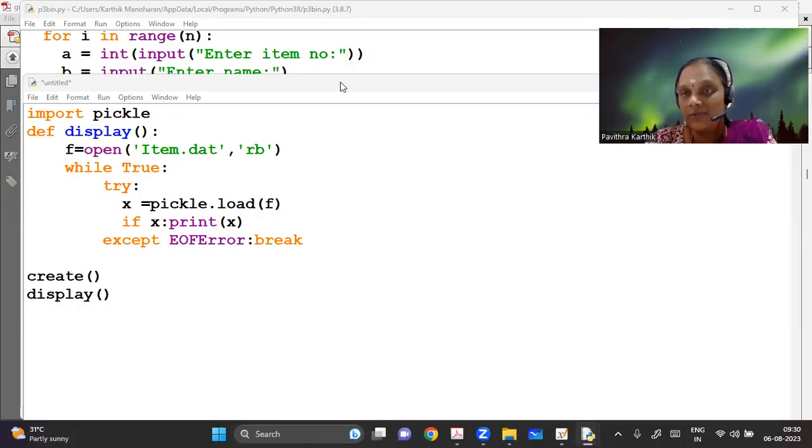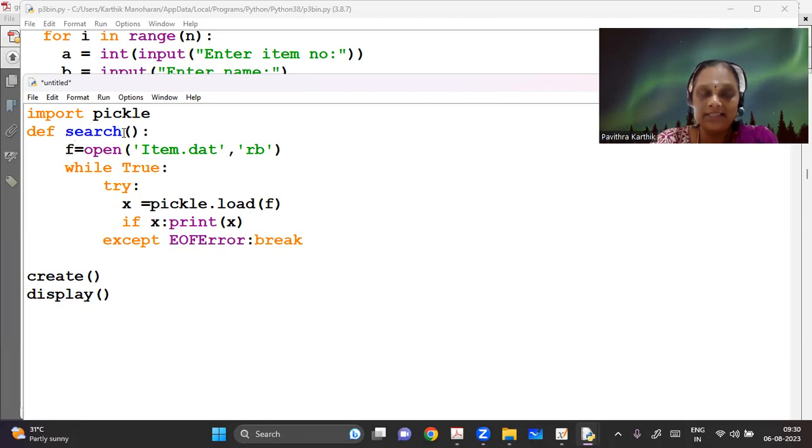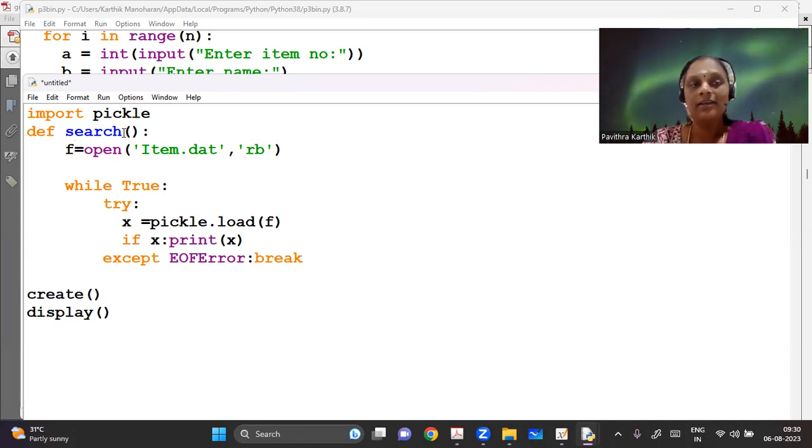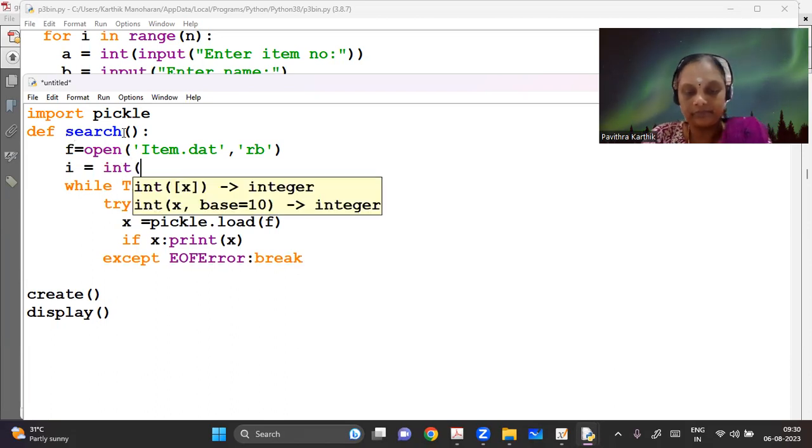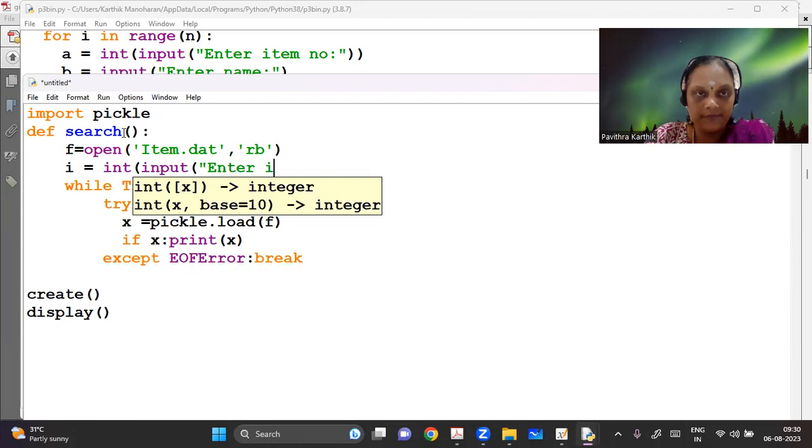So once we have created and displayed the file, next we have to move on to the search. Search is the 4th lab exercise. So let me change the same display function into search. So I'm opening it in read binary mode and I'm going to load it till this, there will not be much change. But yes, immediately after this, I can ask the person to enter the item number to search for. So let's say I is equal to int input, enter item number to search.